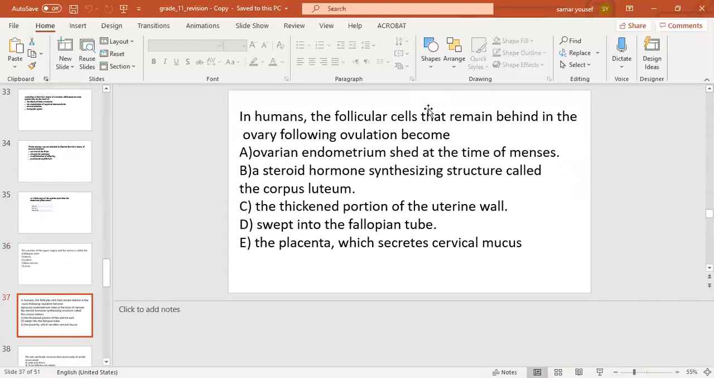In humans, the follicular cells that remain behind in the ovary following ovulation become: number A, ovarian endometrium shed at the time of menses. Number B, a steroid hormone synthesizing structure called the corpus luteum. Number C, the second portion of the uterine wall. Number D, swept into the fallopian tube. Number E, the placenta, which secretes cervical mucus. The correct answer will be number B, a steroid hormone synthesizing structure called the corpus luteum.